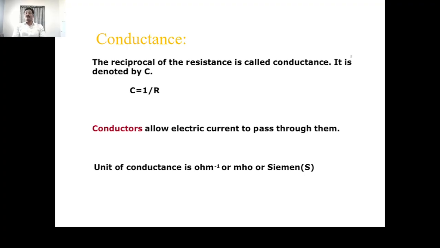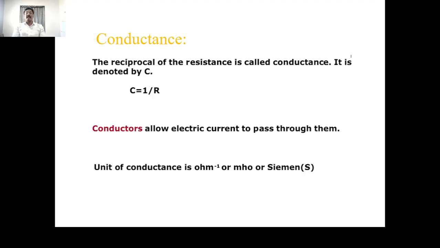Then see here, conductance. What is the conductance? The reciprocal of resistance is called the conductance. In this case, it is common practice to speak of the conductance of the solution rather than its resistance.